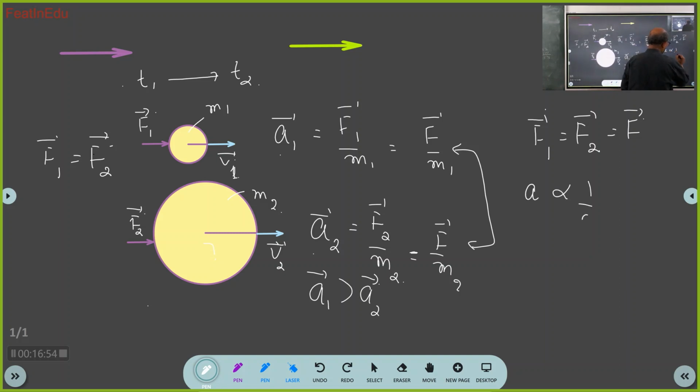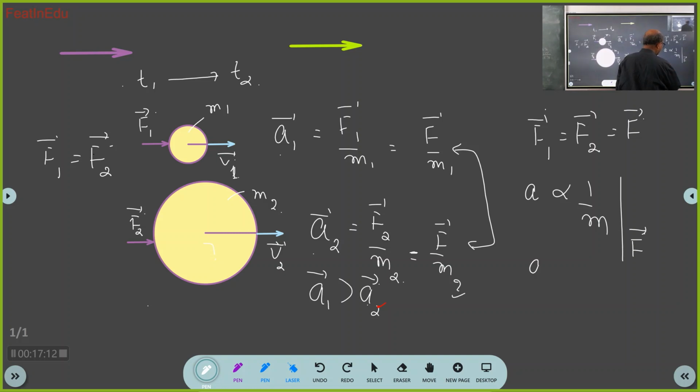Acceleration is inversely proportional to mass, provided the same force is active. This is the symbol. What does the symbol say? Acceleration is inversely proportional. What does inversely proportional mean? If this increases, this decreases. If this decreases, this increases. Now, what does directly proportional mean?